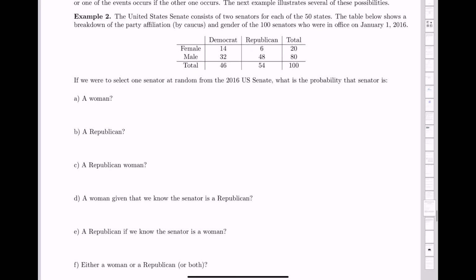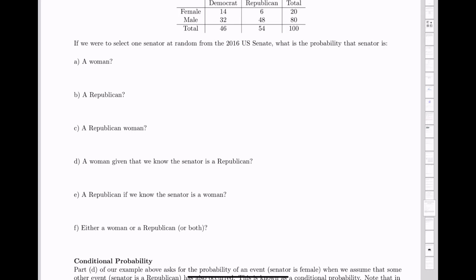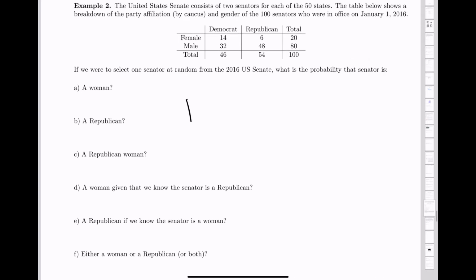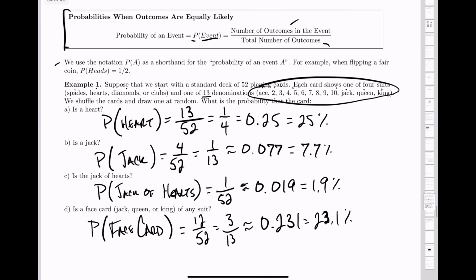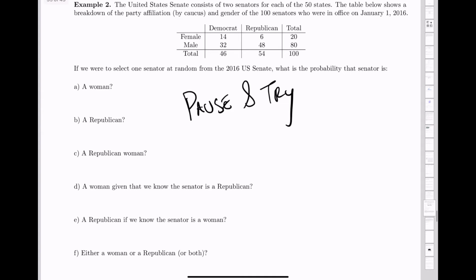So here we have a second example. It's based on this data here, that the United States Senate consists of 2 senators for each of the 50 states. That's why we have 100 senators. The table below shows the breakdown by party affiliation and the gender of the 100 senators who were in office on the 1st of January, 2016. If you were to select one senator at random from the U.S. Senate, what is the probability that the senator is one of these things from 1 to F? I want you to try that, still using the same concept of probability from the previous page. See if you can apply that to this problem, and then press play when you are done.